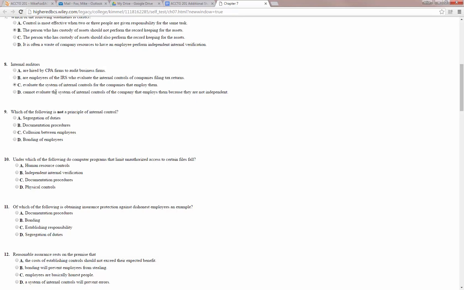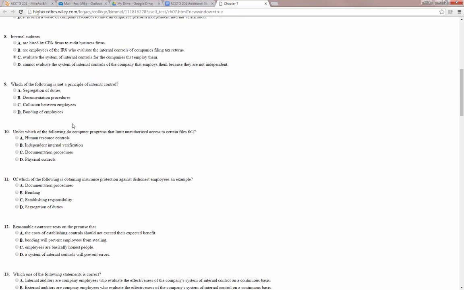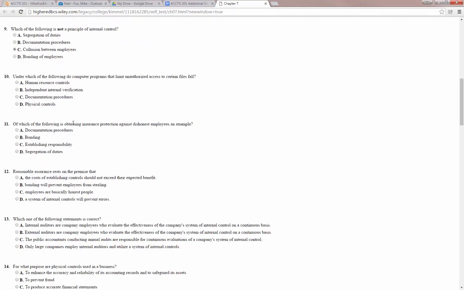That being said, we like to have internal auditors and we like to have independent auditors both. The internal ones are the ones that work for us, and they try to find the problems before the external independent auditors find them. All right, which of the following is not a principle of internal control? Segregation of duties, yes. Documentation procedures, yes. Collusion between employees, no, that's a bad thing. That's not part of our internal control. And then bonding of employees, yeah, that's part of control.